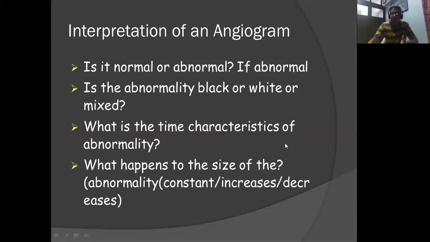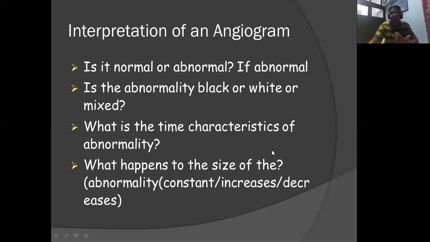This means you have to see what phase of the angiogram you have seen the abnormality in, whether it was the choroidal phase, the arterial phase, the arteriovenous phase, or the venous phase. Because certain types of findings are seen in particular stages, and certain things are seen in later stages.